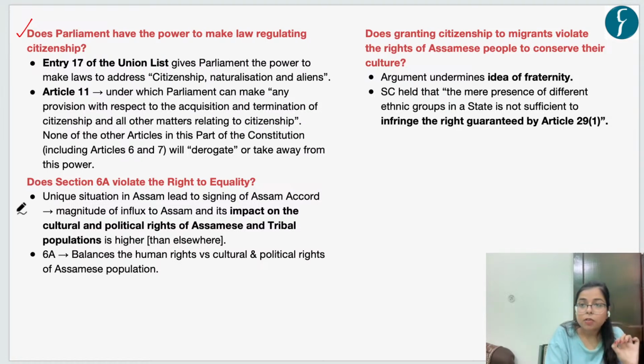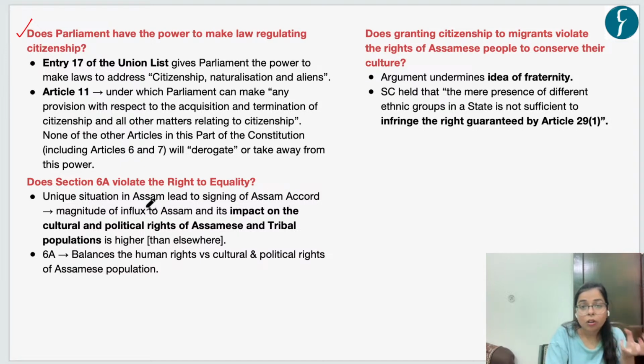The second observation of the Supreme Court was with regard to whether Section 6A violates the right to equality. In this, the Supreme Court said that there was a unique situation which occurred in Assam. Because of this precarious situation, it led to the signing of the Assam Accord.